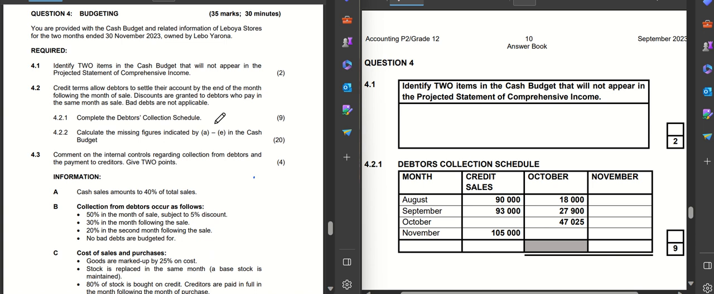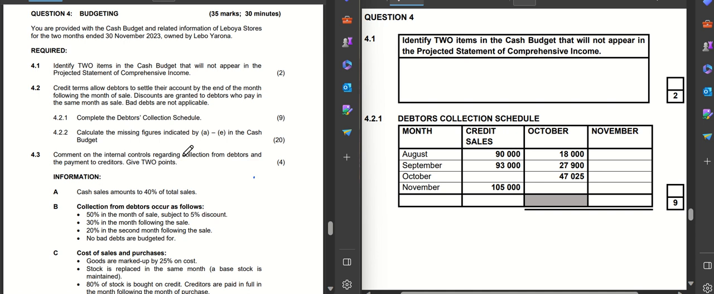So you see that this is a very common question, and the examiner can twist it either way. They can bring us a table whereby we have items that appear in both the cash budget as well as in the projected income statement. I've seen questions like that, but the examiner can also bring items that will appear in both. So look into that aspect as well.